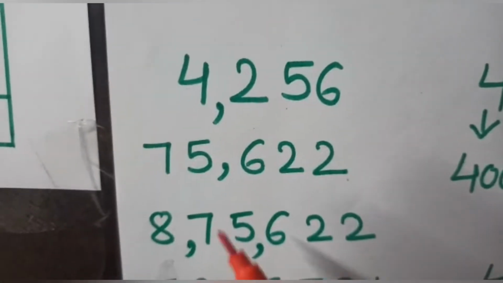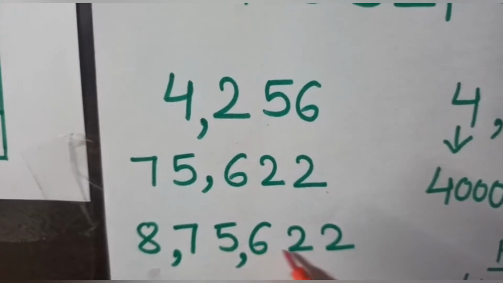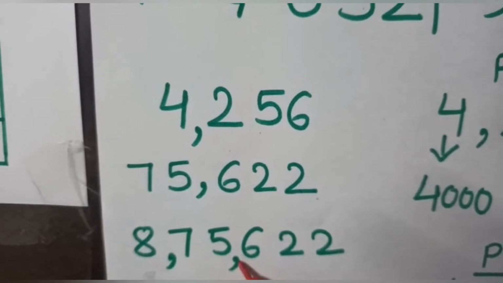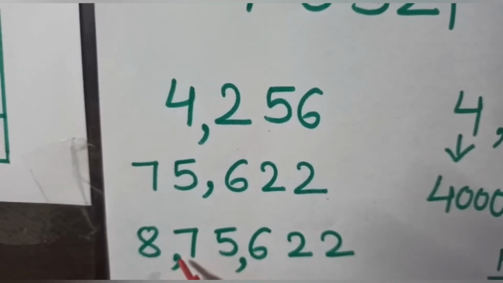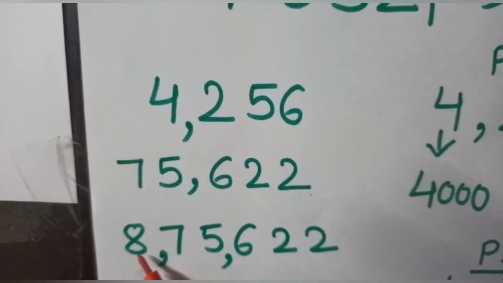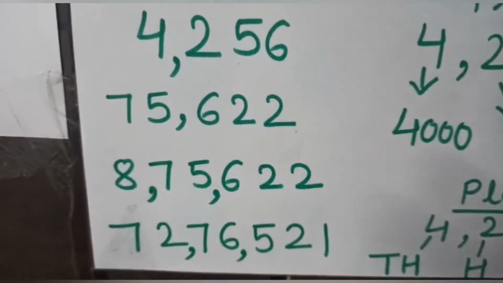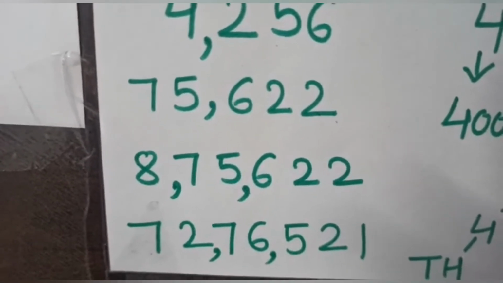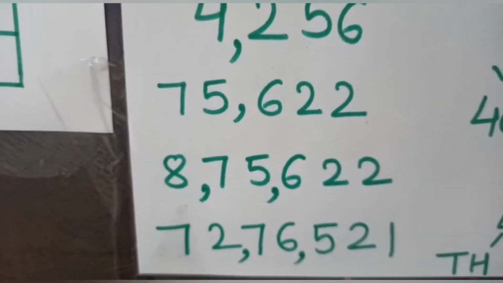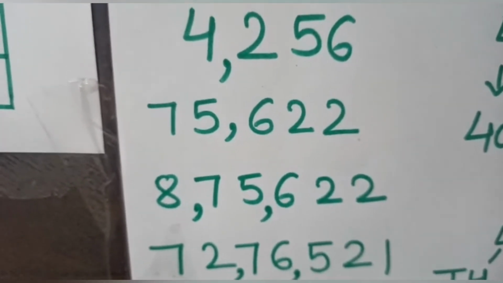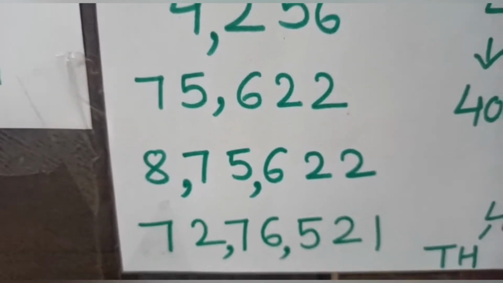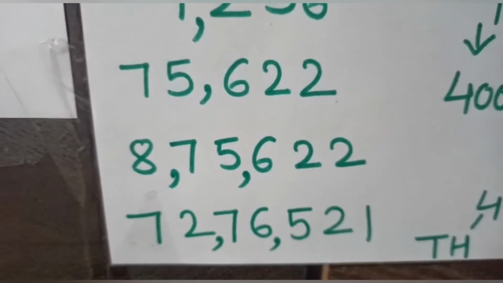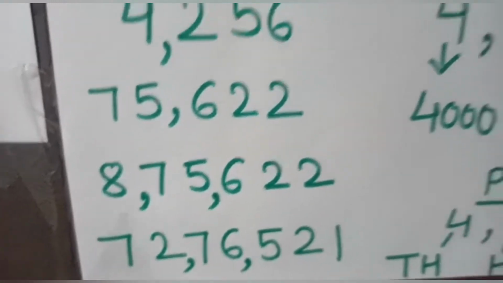Let's see this another number. This is a 6-digit number. First these three are from ones home, so comma. These two are from thousands, comma, and the last one is from the lakh house. Likewise, here also see the last 7-digit number. It has also been separated by commas. So ultimately, to separate them from another house, a comma is used. So we can recognize their house by seeing the comma, we can read easily, and we can understand the number easily.